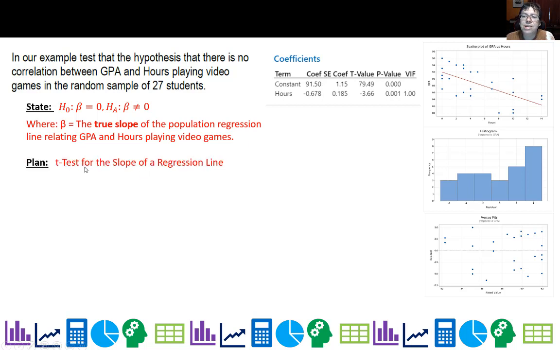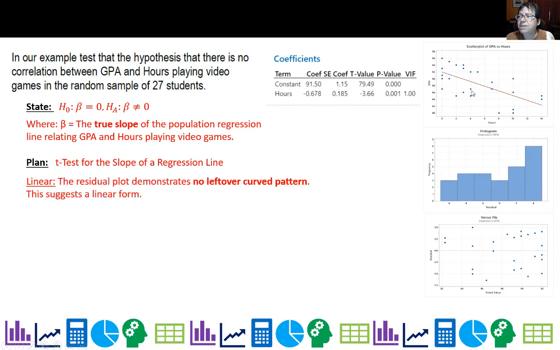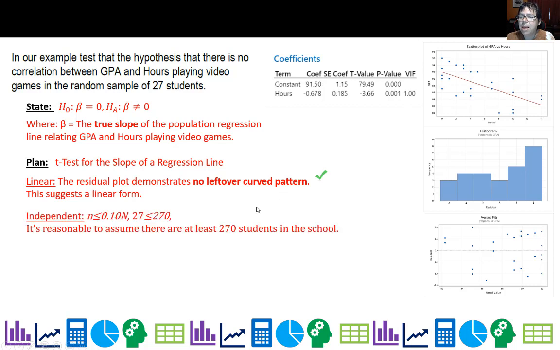Plan: we're going to do a t-test for the slope of a regression line. So we're going to check, is it linear? Yeah, this is pretty much linear, right? Is it independent? Well, he did 27 students, so we need at least 270 students in the school, assuming that was his sampling frame, and it's probably pretty reasonable to assume that.